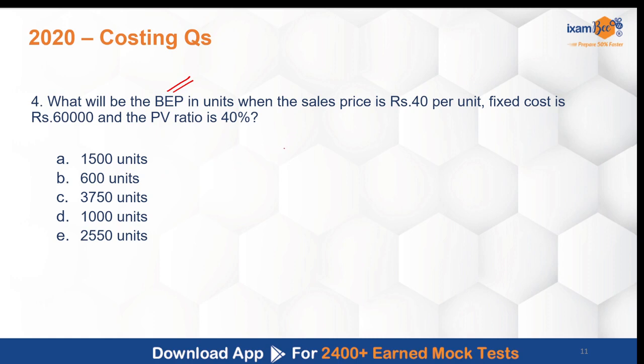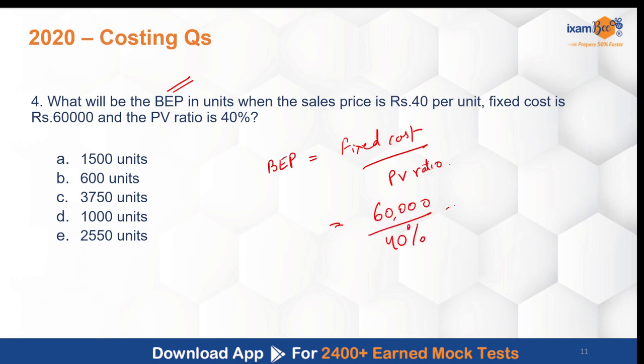Now, finding the break-even in sales form, there is one very, very important formula that can be used, where break-even point is equal to your fixed cost divided by your PV ratio, right? So your fixed costs are 60,000 and your PV ratio is 40%. Okay, so this gives you 1,50,000. Now this is in rupees term, so your break even point is in rupee term, but your break even point can also be found in the units term, right?